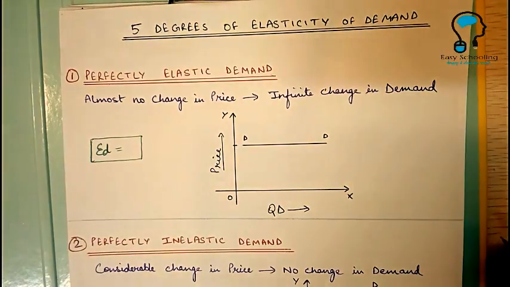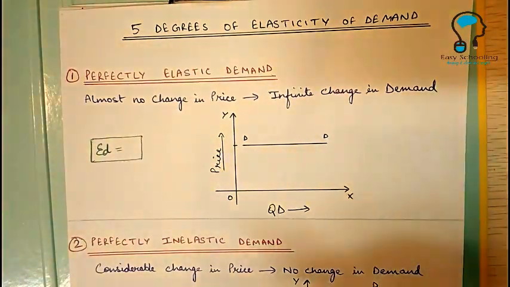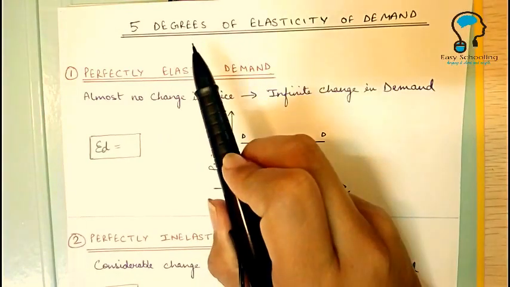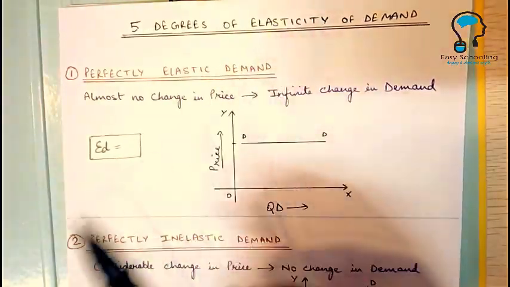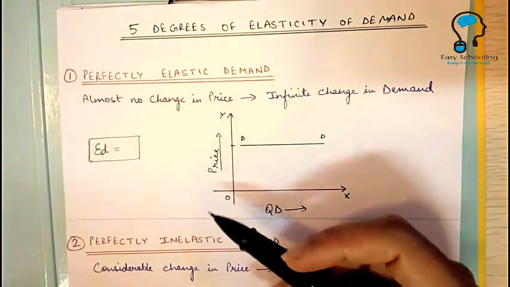Every product in the market shows different elasticity of demand, ranging from 0 to infinity. In this video we are going to learn the 5 degrees of elasticity of demand. So the first one is perfectly elastic demand.